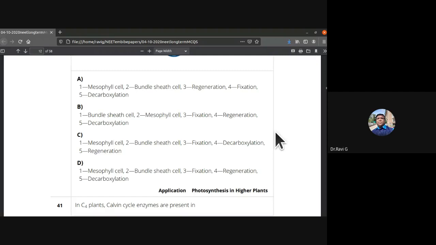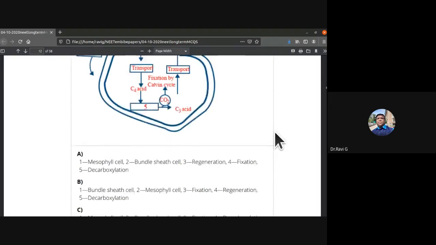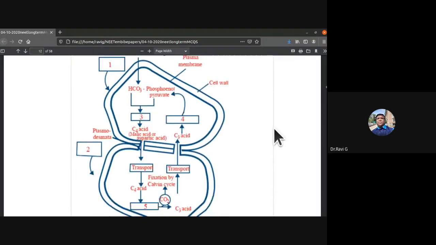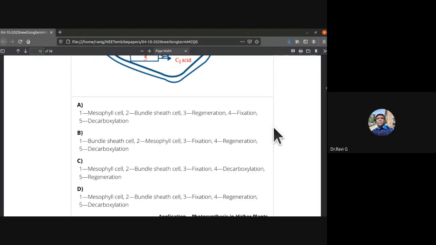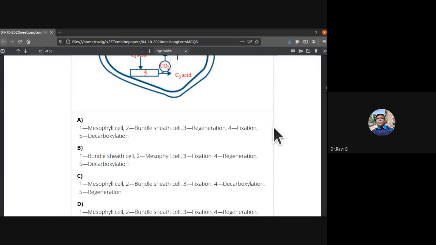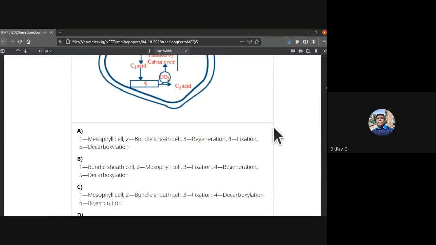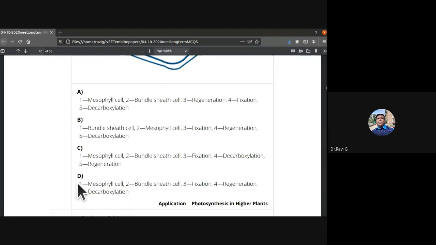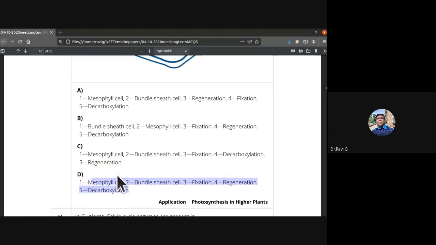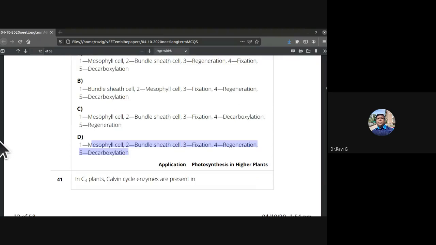So in the combination, first one is mesophyll cell, second one is bundle sheath cell, 3 is fixation, 4 is regeneration. D is the answer. So for this 40th question, the answer is D.